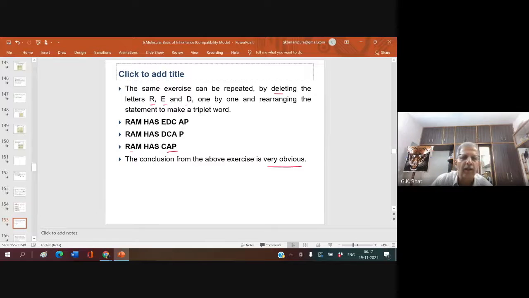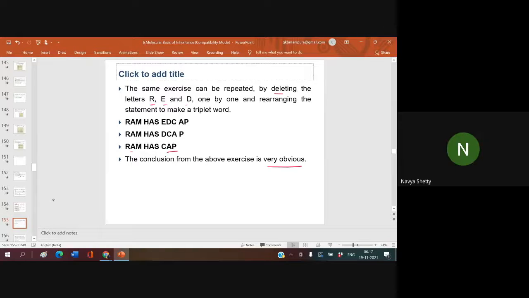Understood? Now what I'm telling, now you are preparing one payasam. Who will prepare? Tell me. Navya, can you prepare payasam? Which payasam are you going to prepare? Tell me. Quick. The Sevai one.